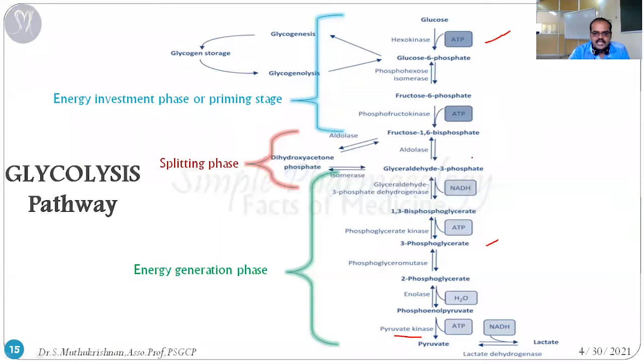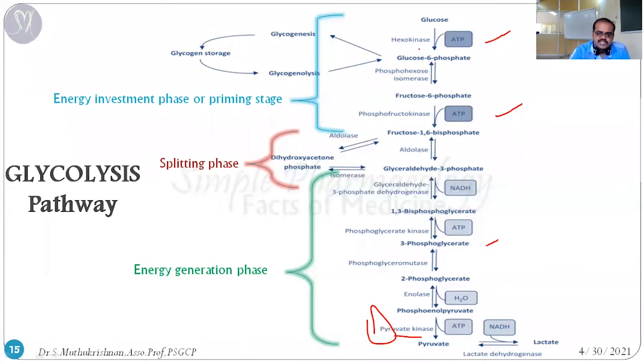So hexokinase, phosphofructokinase and pyruvate kinase. These three enzymes catalyze only the forward reaction, that means it's an irreversible reaction. The reaction never comes back to the previous step.